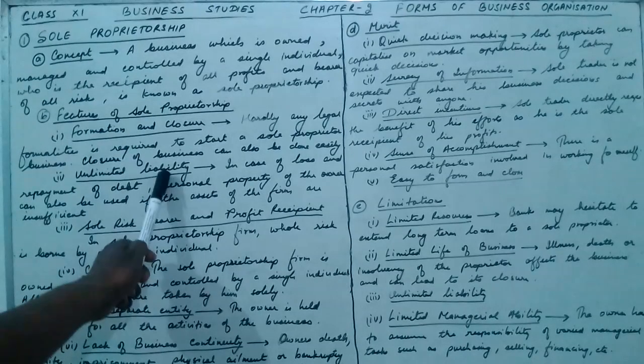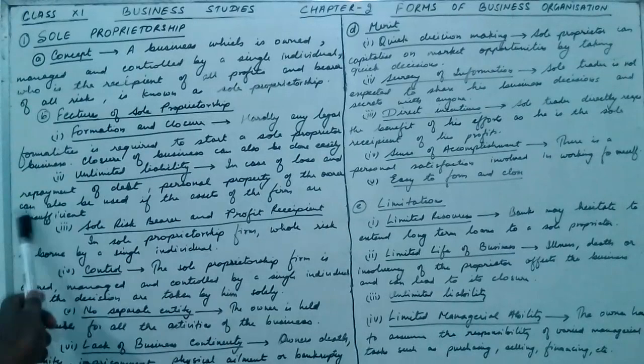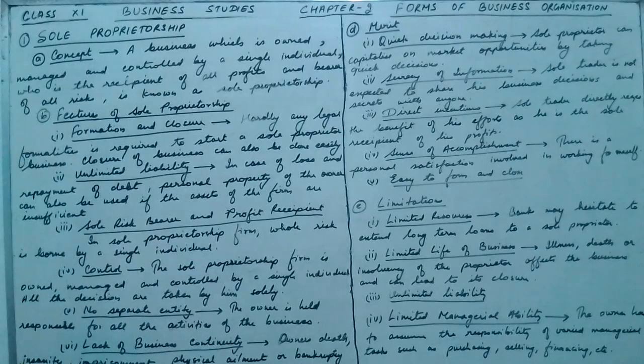Now come to unlimited liability. In case of loss and repayment of debt, the personal property of the owner can also be used if the assets of the firm are insufficient. If the business is under loss and there is a need to close the business, then to fulfill all the liabilities, the owner has to sell his house also. So the liability of the sole proprietor is unlimited. This means if there is a loss or any liability in the business, the owner will have to sell his house even to fulfill those liabilities. This is called unlimited liability.